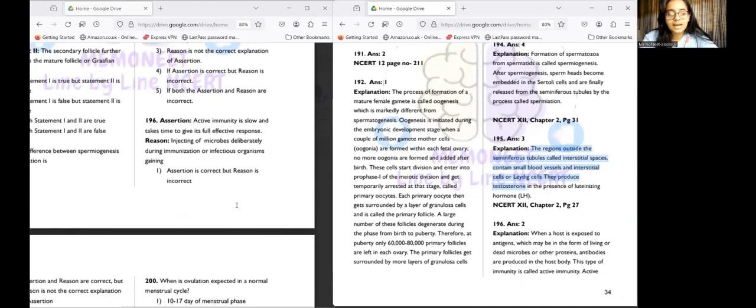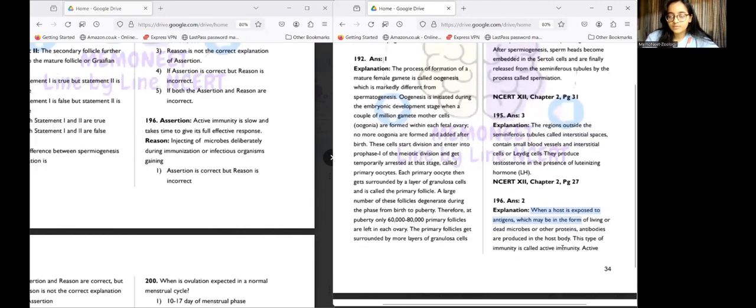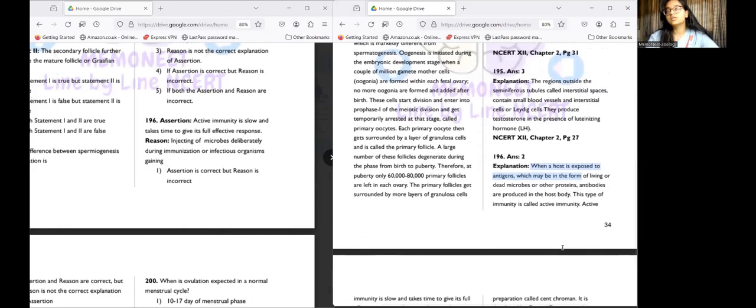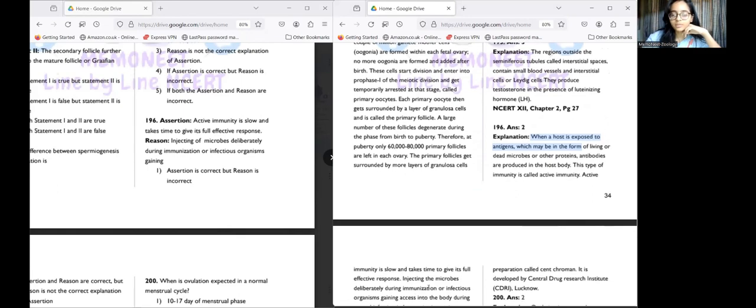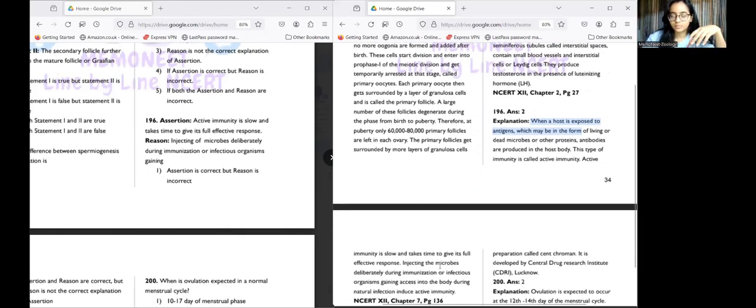So the assertion is that active immunity is slow, right? Why? Because it takes time to give its full response. Correct. Now, the explanation here: when a host is exposed to antigens, which may be in the form of living or dead, antibodies are produced in the body. This type of immunity is called active immunity. So whenever we get infected by any disease, active immunity acts, right? Active immunity is slow and it takes time to give its full effective response.